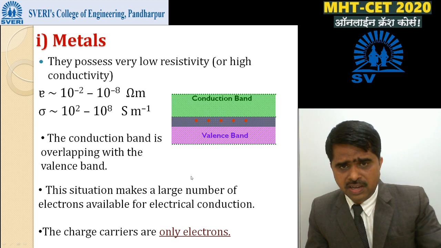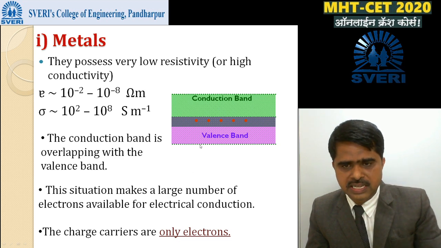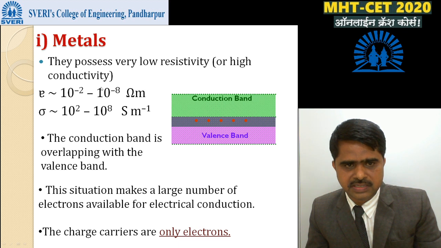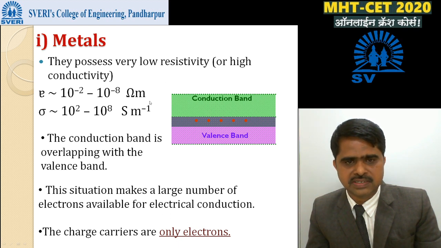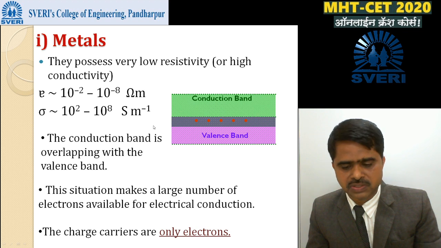Means here three specific points are there. There is no forbidden band, this is the first one. Second point is low resistivity. And third point is charge carriers are only electrons. Okay, these are the points required for solving the MCQs during CET.